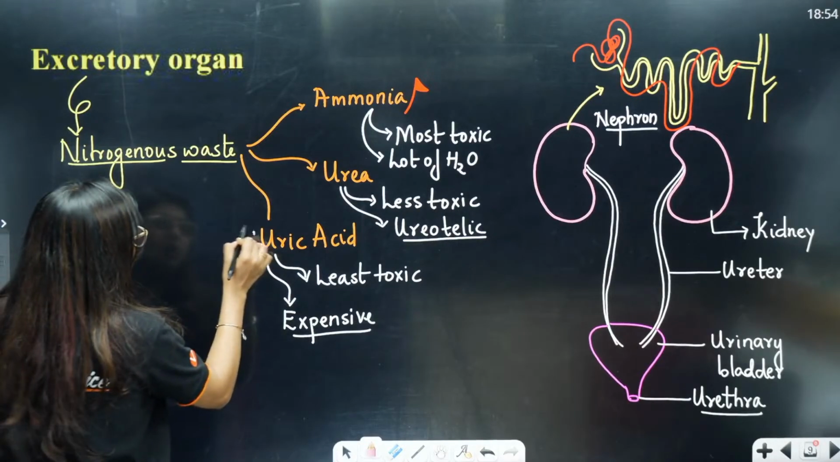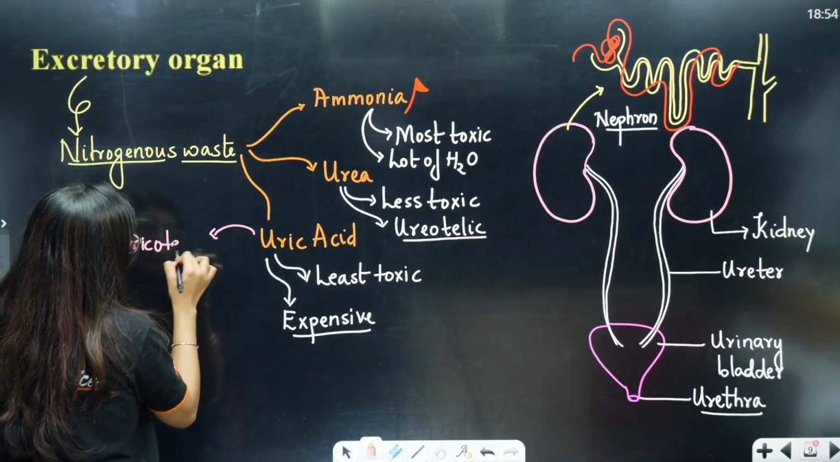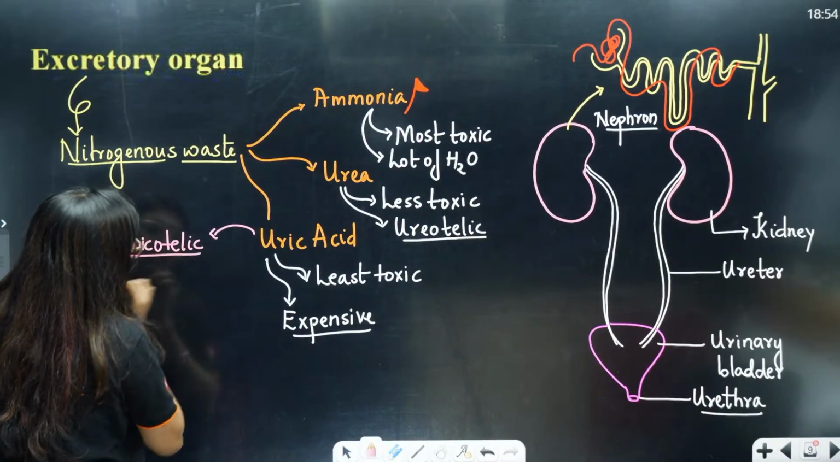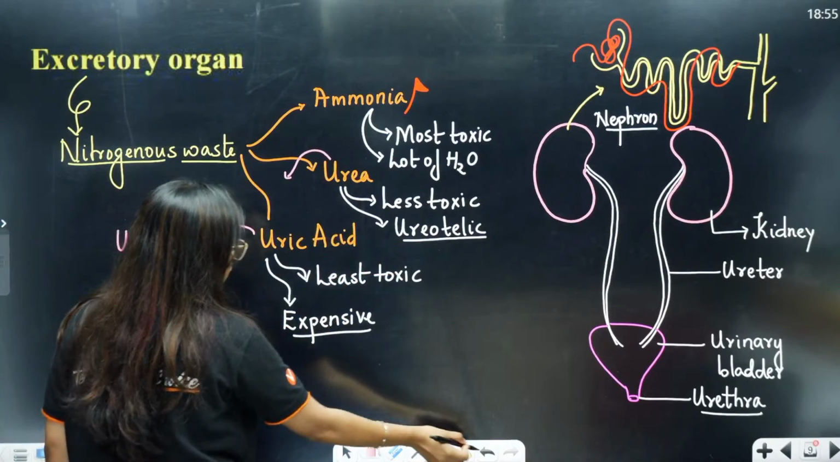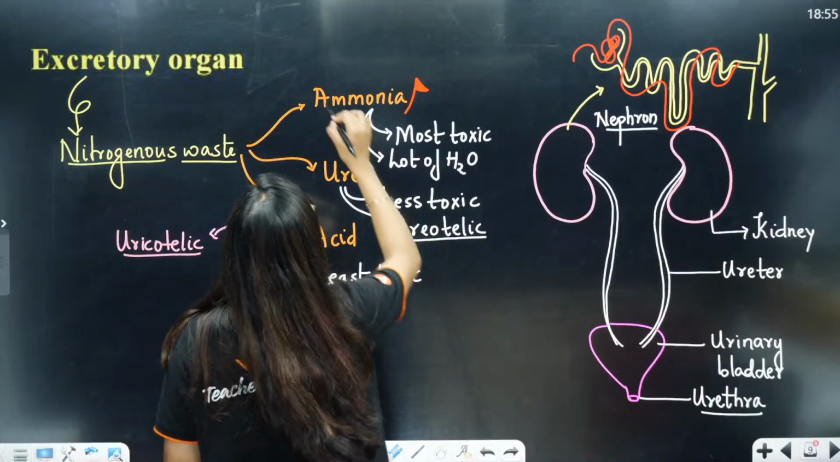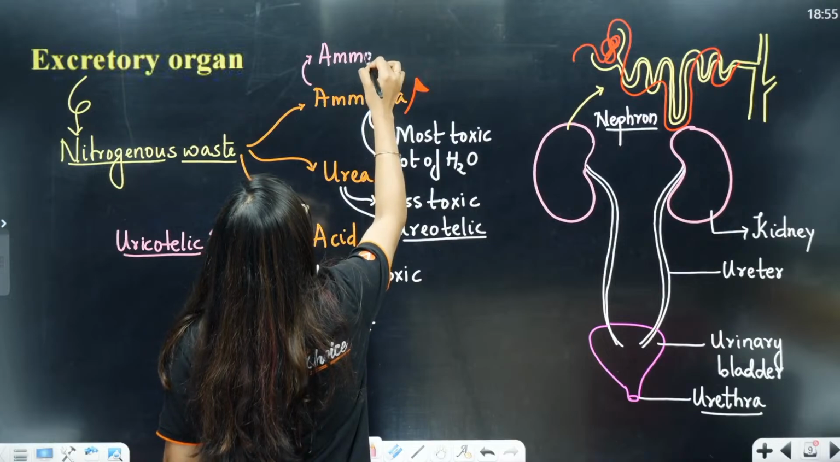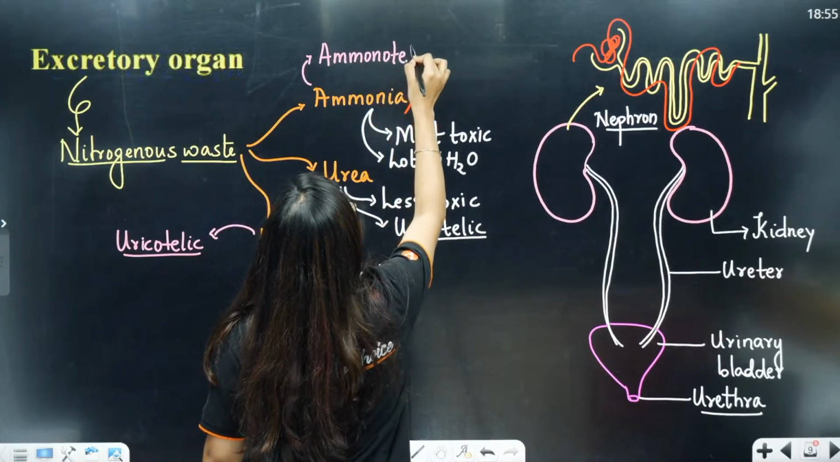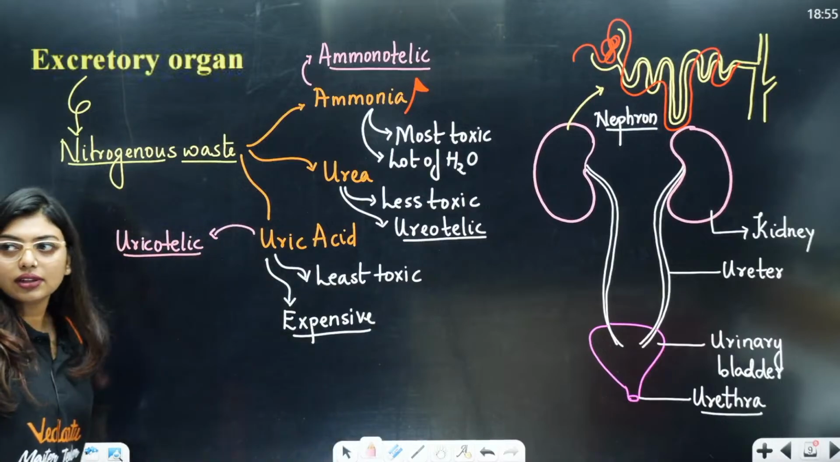Okay, very nice. Okay, so uricotelic organisms are the organisms that give out uric acid. Urea, it is your ureotelic, which I have already written. Okay, then we have to write about ammonia, which is called as ammonotelic. Okay, ammonotelic. Done, done, all of you?